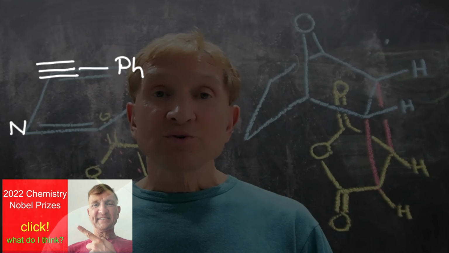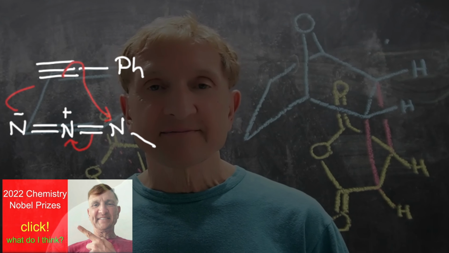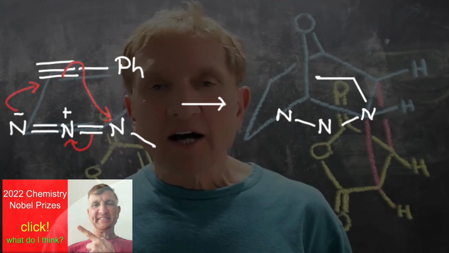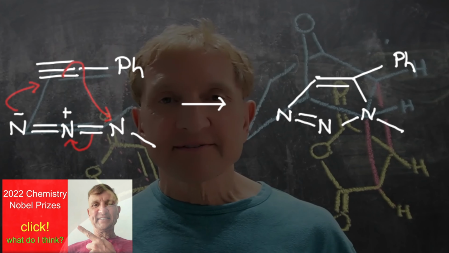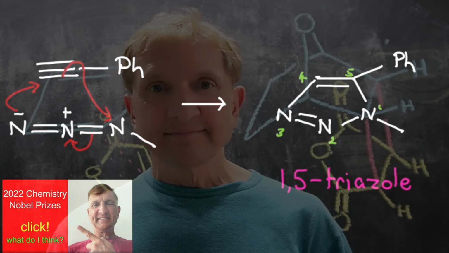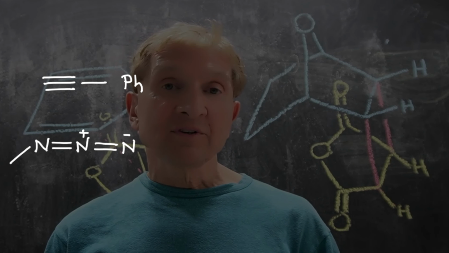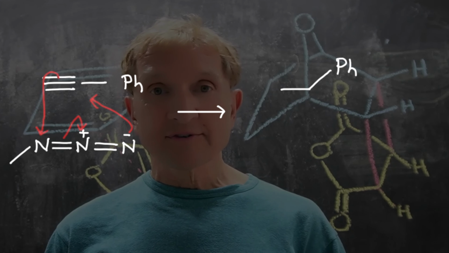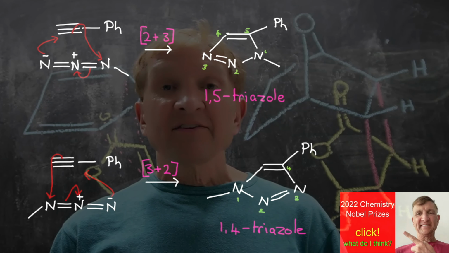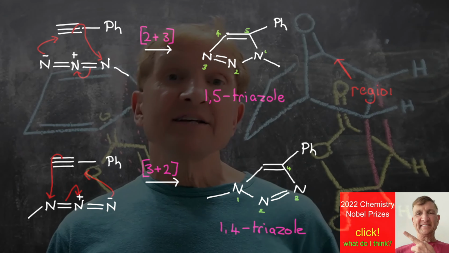This 3+2 cycloaddition was behind the 2022 Chemistry Nobel Prizes. Organic azides heated with alkynes can cycloadd in two ways. Head-to-head to give 1,5-triazoles, and head-to-tail to give 1,4-triazoles. These are regioisomers, and a reaction that gives more of one than the other is regioselective.